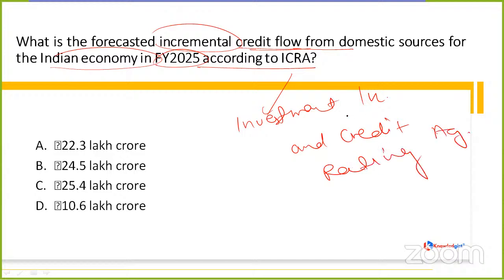It stands for Investment Information and Credit Rating Agency. Basically, friends, it is an independent credit rating agency and investment information company in India. It was founded in 1991 by financial institutions and banks as a joint venture with Moody's.